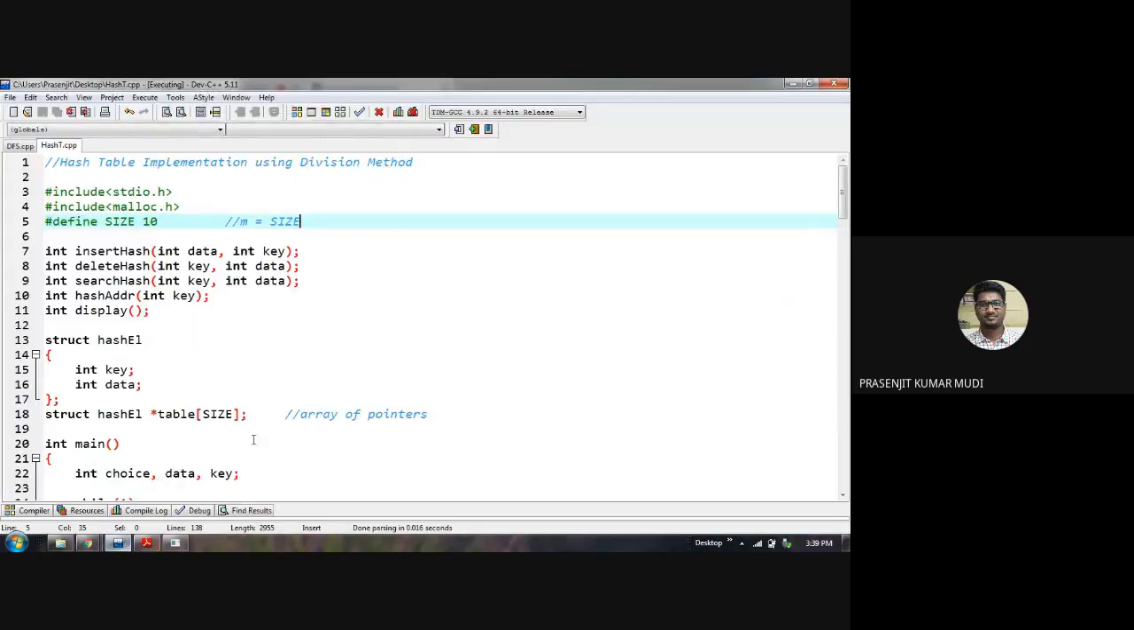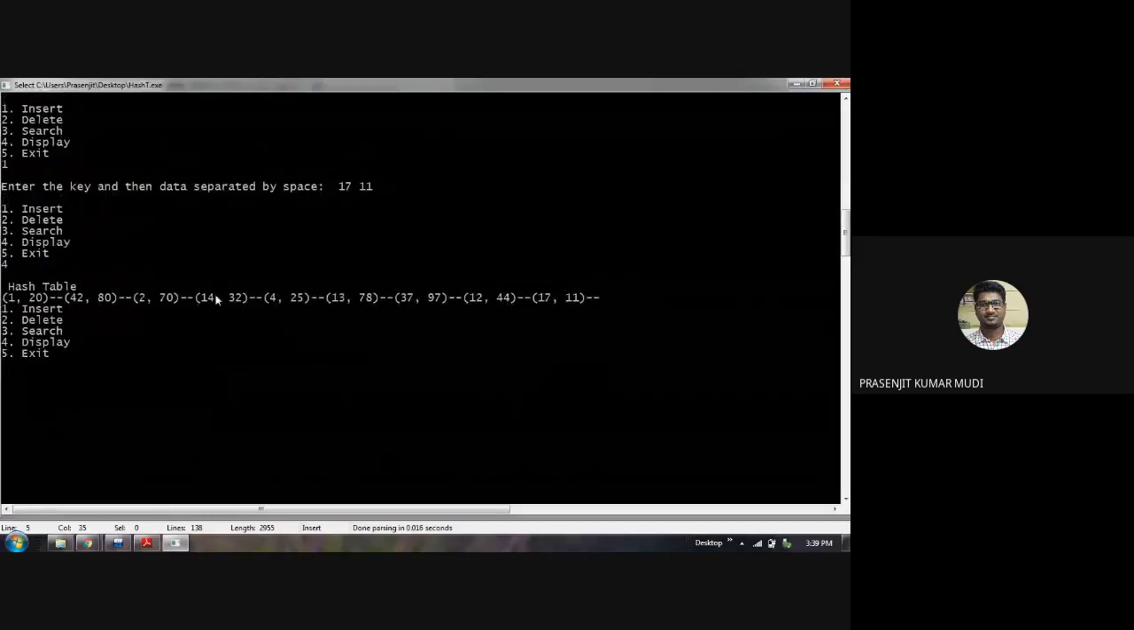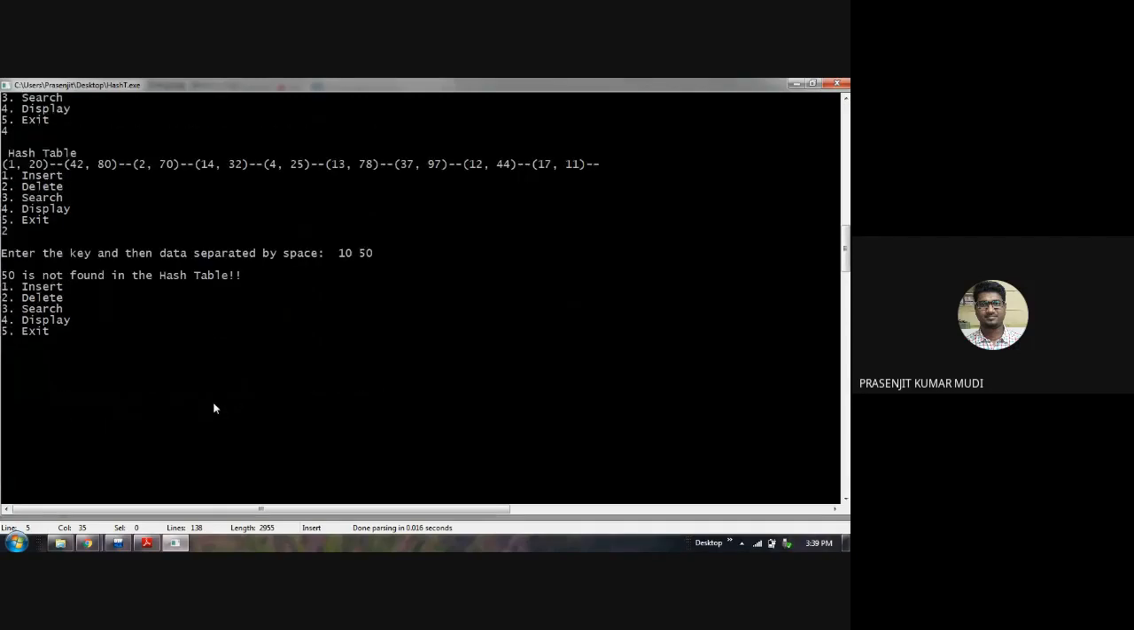Next, we come to deletion. So if I want to delete some element which is not present at all in the table, let's say 10, okay, delete. Enter the key and data. So 10 and 50. 50 is not found in the hash table, so that's fine.